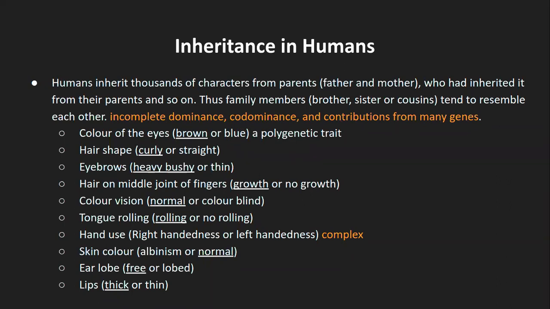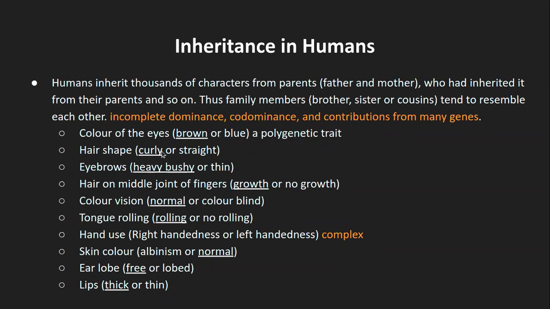And again, whichever genes or alleles are being carried forward to the next generation, based on that, the dominant trait will get expressed. Now let's say, even though brown is dominant, there is a blue and a gray coming from father and mother. Out of blue and gray, whichever is dominant will get expressed. So it depends on that particular situation. What we are talking about here is that out of these two, brown is the dominant one. Brown is not the dominant in all the other traits, because it's a polygenetic trait.